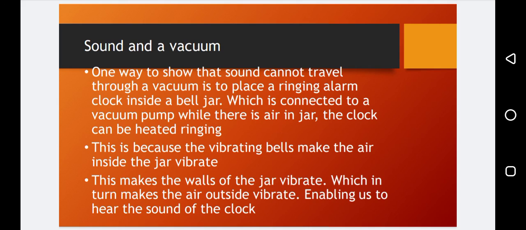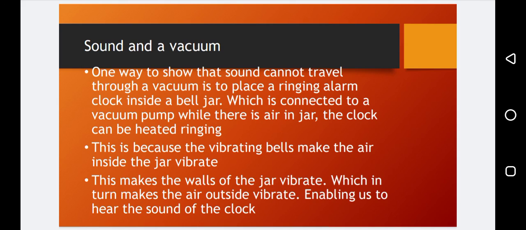When air is present in the jar, we are able to hear the sound produced by the clock ringing. This is because the vibrating bells make the air inside the jar vibrate. This makes the walls of the jar vibrate, right?